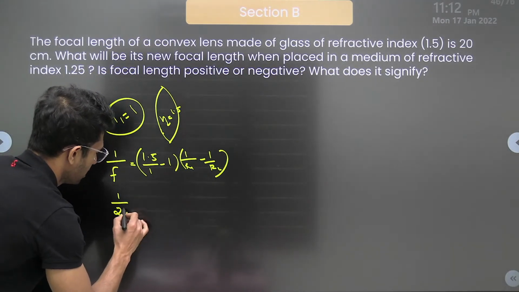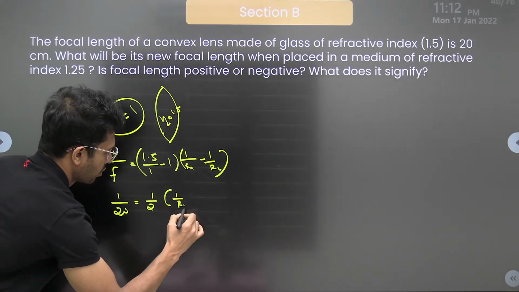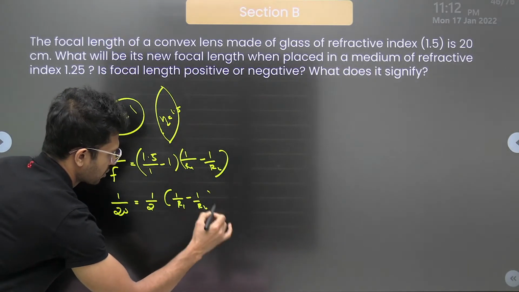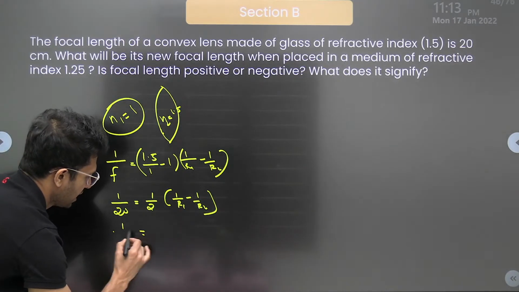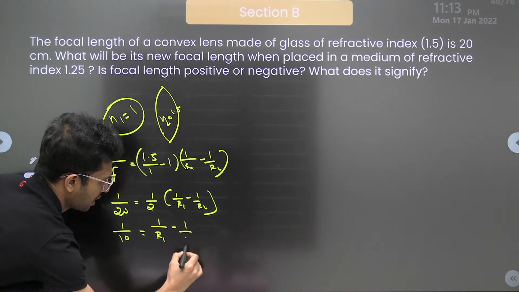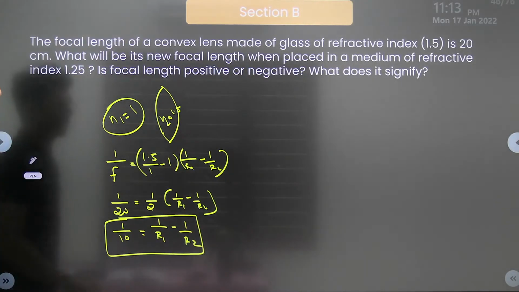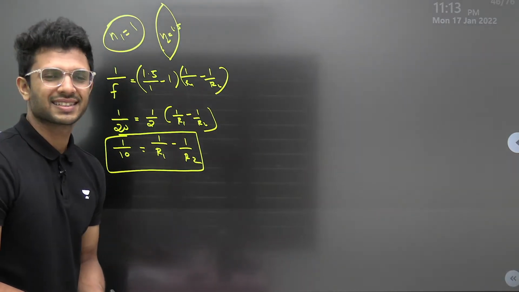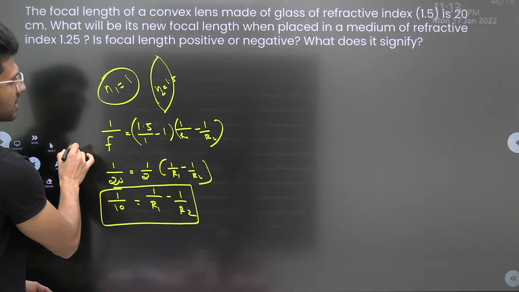So 1 by 20 is equal to 1 by 2 into 1 by r1 minus 1 by r2. From here, can I get the value of 1 by r1 minus 1 by r2? 2 and 20 cancel, this is 1 by 10. So 1 by r1 minus 1 by r2 is 1 by 10. Got it till here? Simple, straightforward.